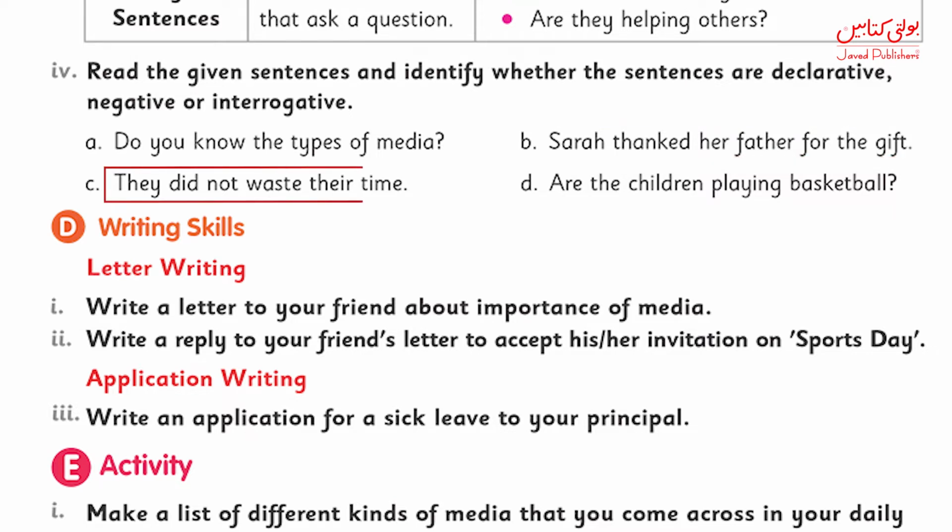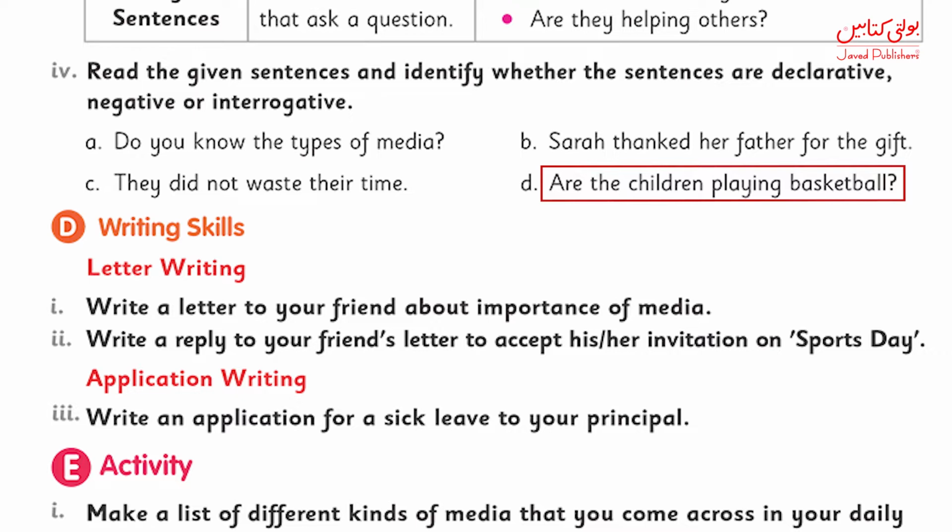C. They did not waste their time. Now in this sentence, we have used not in this sentence, so we are going to say this sentence as a negative sentence. D. Are the children playing basketball? Now this sentence is starting with a question word, that is are. So it is going to be an interrogative question.